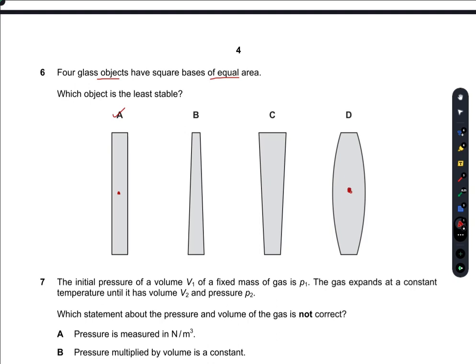Among B and C, the object which has a greater base area is more stable. Mind my writing. B has a greater base area than C, whereas their center of mass is approximately at the same position. So C would be the right option.